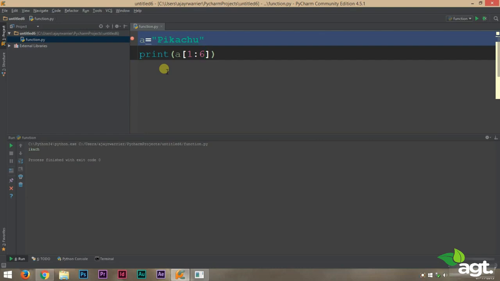Now to get a clear idea of slicing of strings, I want you all to try this at home. The more you practice this, the more you will understand this concept. So just write down a simple string and try to slice it in different ways. The concept is very simple. The string letters will be printed from the lower limit to upper limit minus 1. Very cool, isn't it? So that is all about slicing of strings.